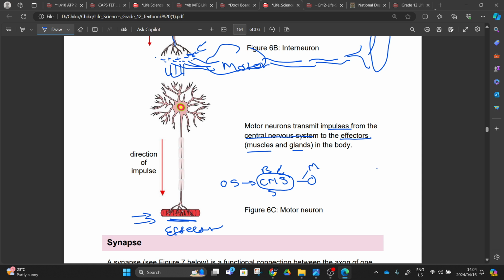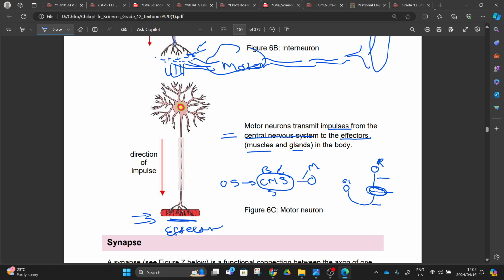You understand that? We have the receptor. The receptor is going to send the impulse to the central nervous system. It can send it to the brain, or it can send it to the spinal cord. Whatever is happening inside, the message is being interpreted by the interneuron. And then from there, the message from the interneuron is going to be sent to the motor neuron, and this motor neuron takes the impulse away from the central nervous system to the effector. This one will be the effector, this one will be the receptor, this one will be the motor neuron, this one will be the sensory neuron, and the one that is interpreting the message inside here is called the interneuron.